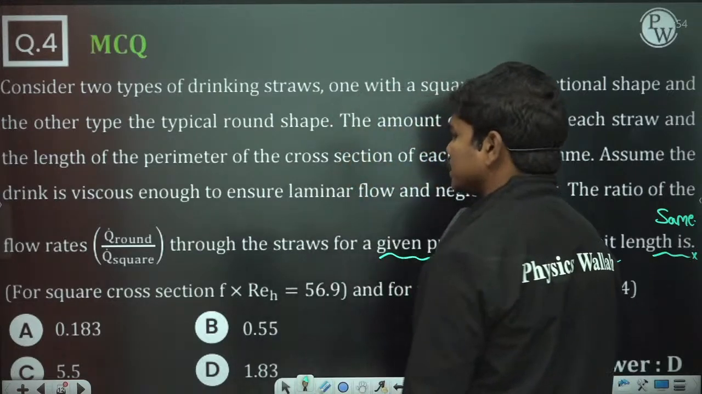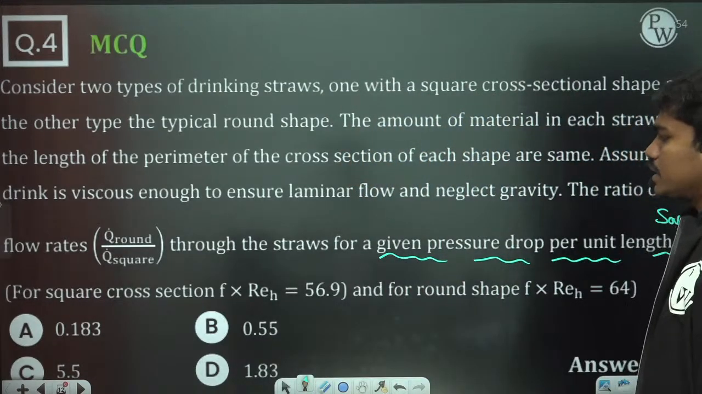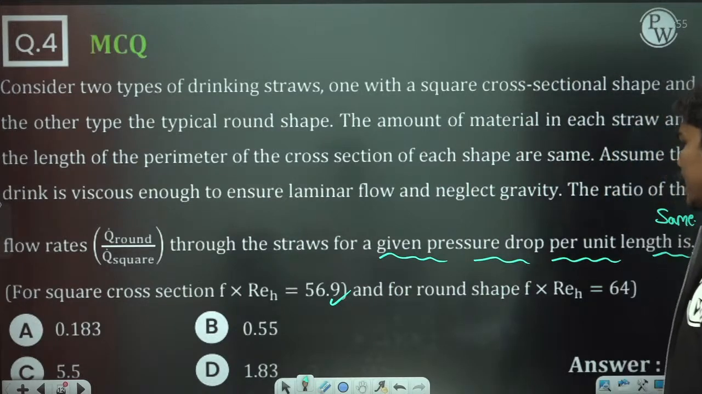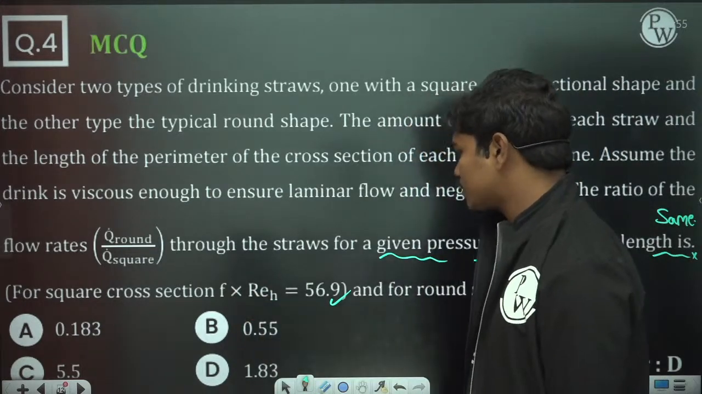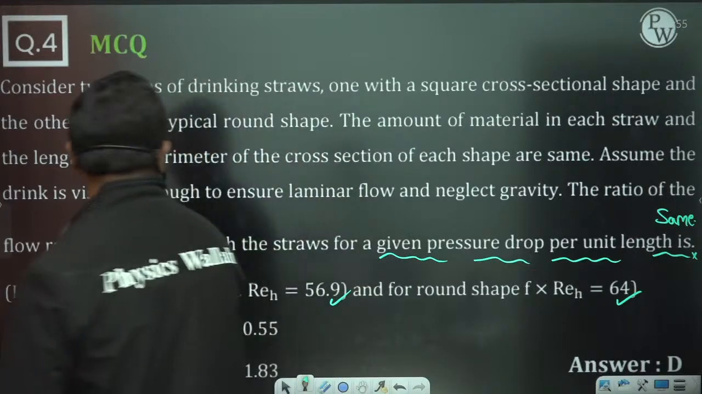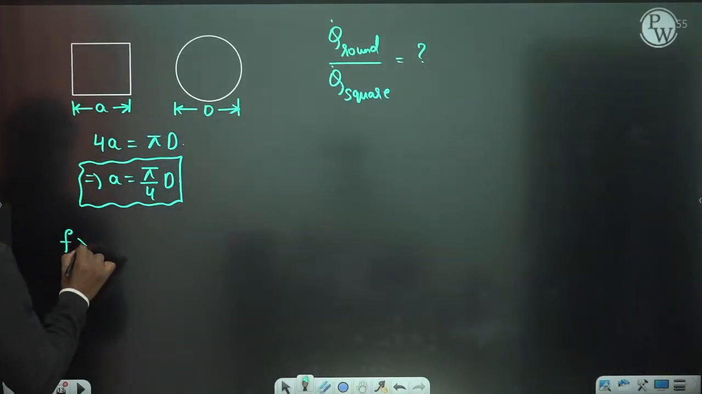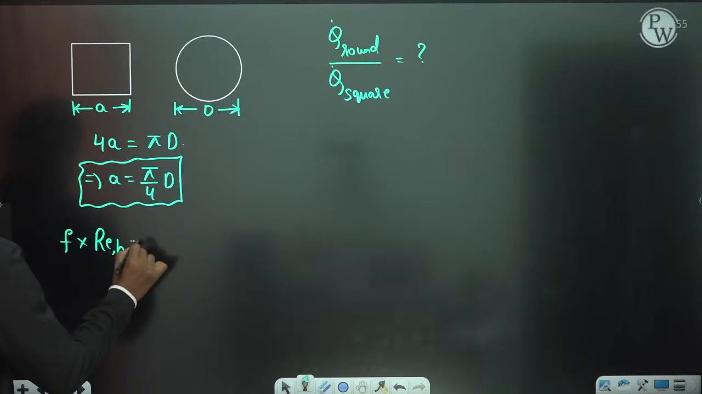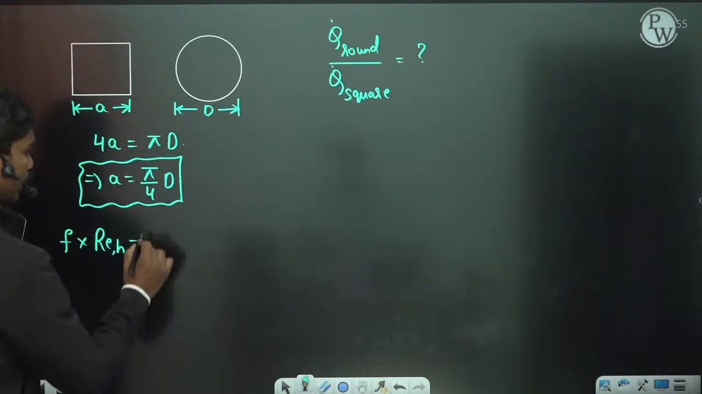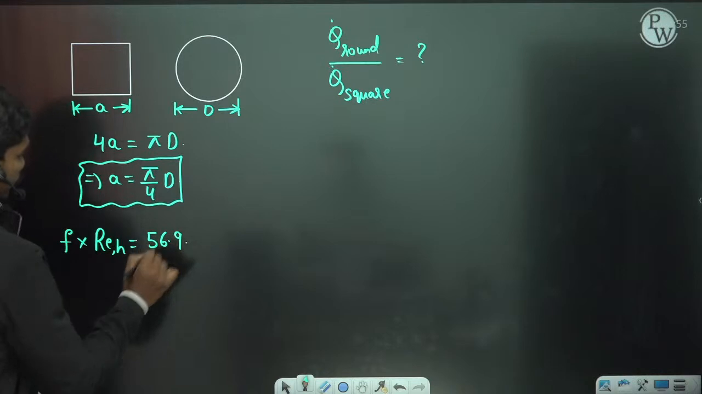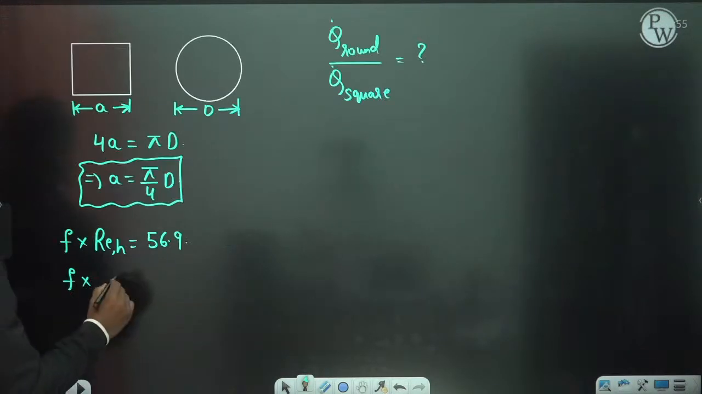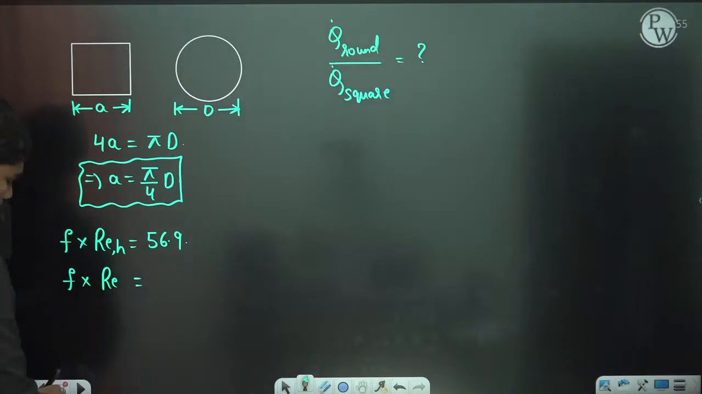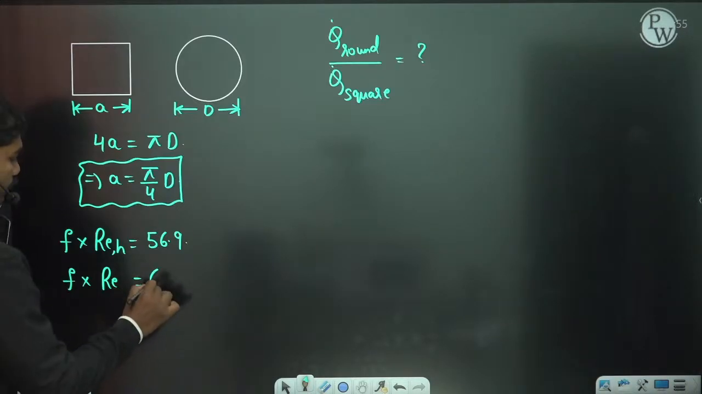Okay, so for a square cross section, f times Re_h, the friction factor multiplied with the Reynolds number, is equal to 56.9. For the round shape, f times Re_h is equal to 64. So for the circular cross section, 64 is given.